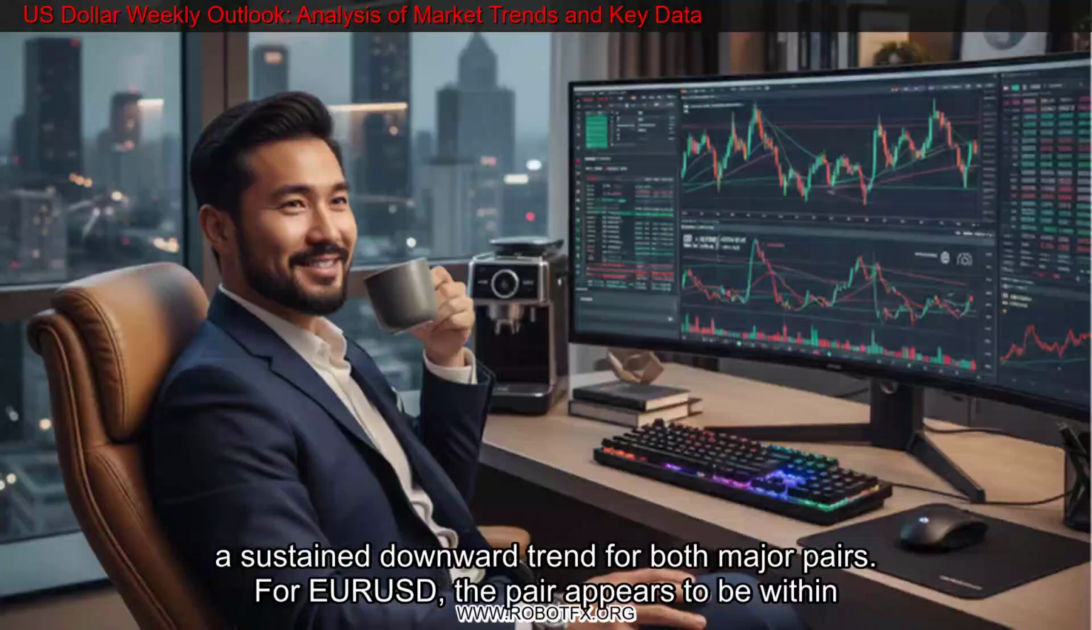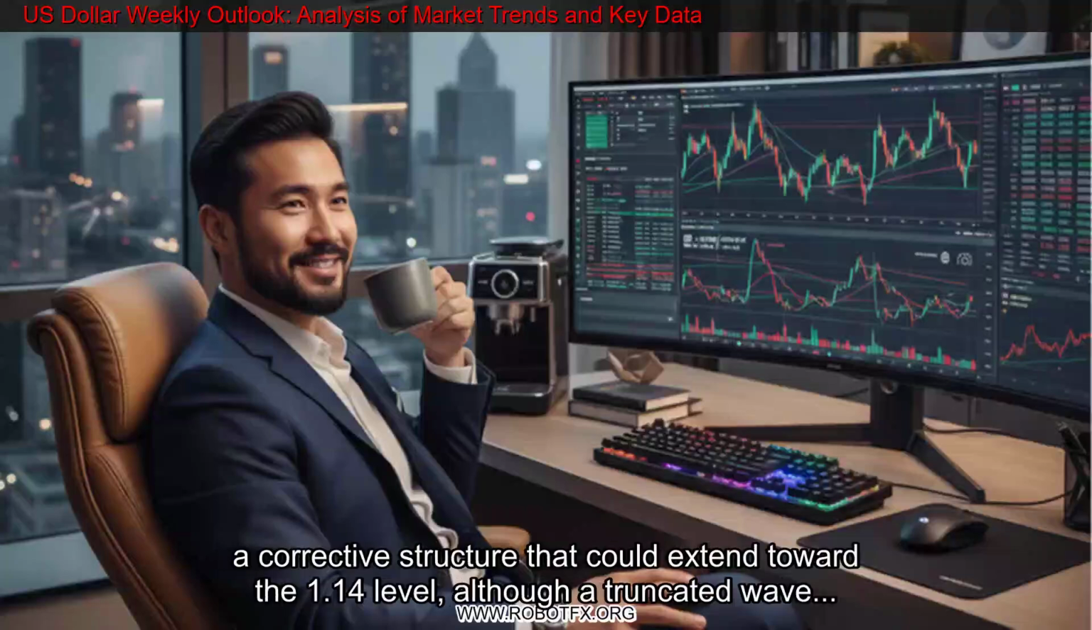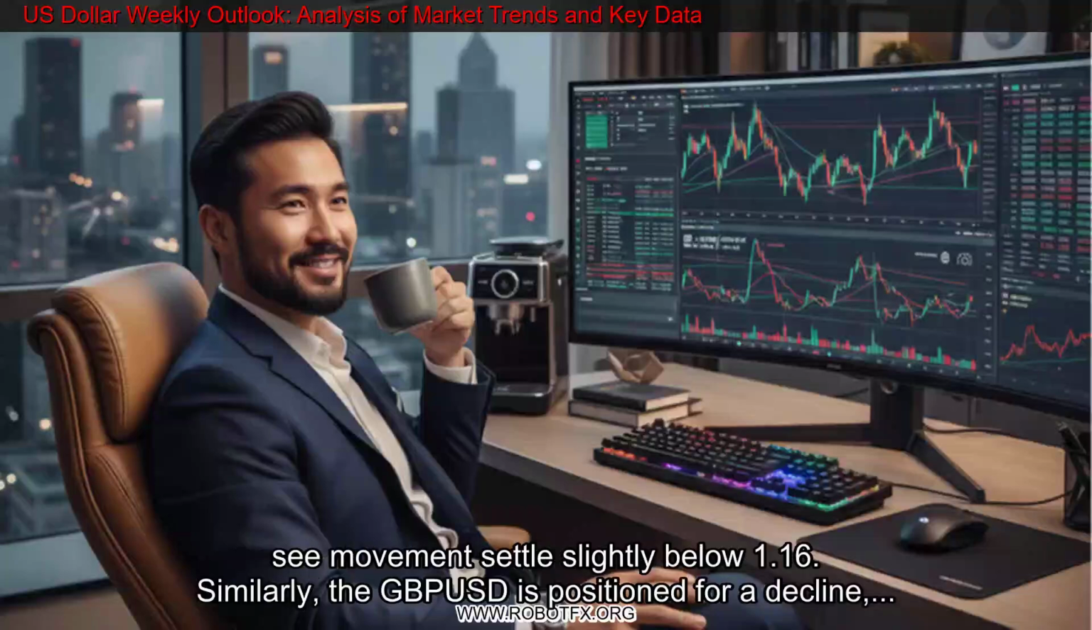Technical analysis. EUR/USD and GBP/USD past wave analysis currently points to a sustained downward trend for both major pairs. For EUR/USD, the pair appears to be within a corrected structure that could extend toward the 1.14 level, although a truncated wave formation may see movement settle slightly below 1.16. Similarly, the GBP/USD is positioned for a decline, with potential for the pair to drop below the 1.33 mark as it completes its current wave structure.